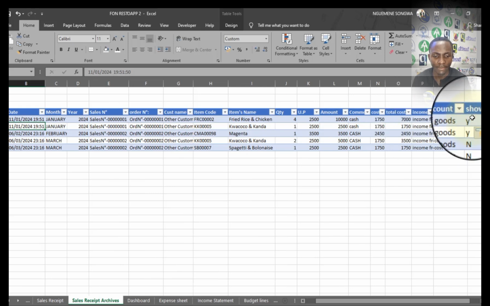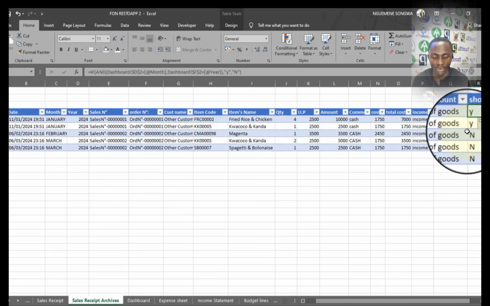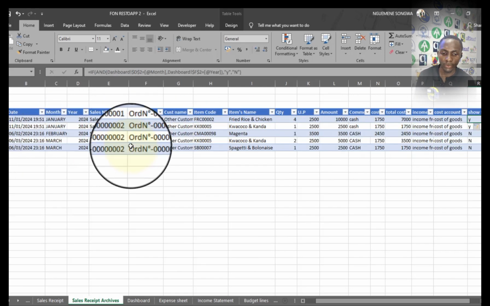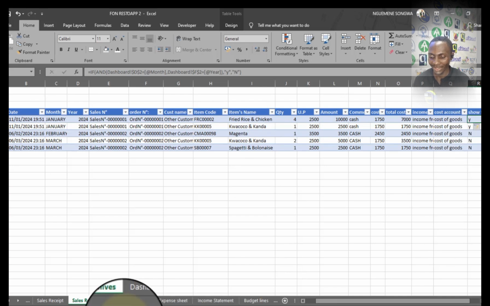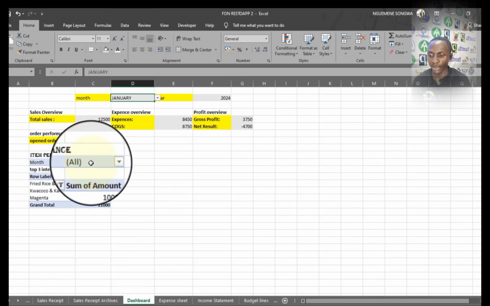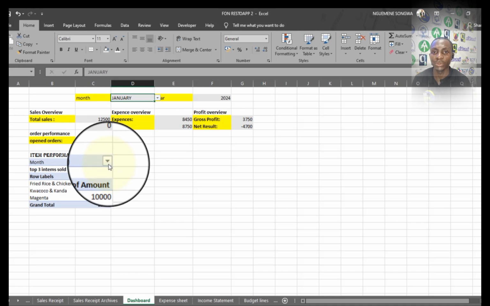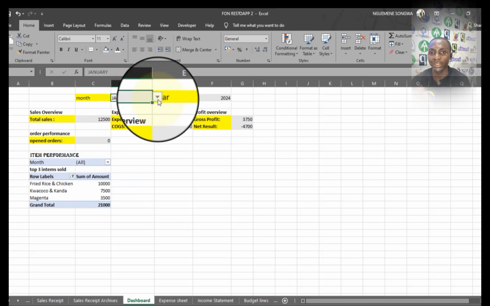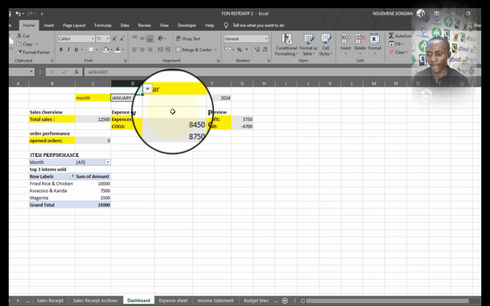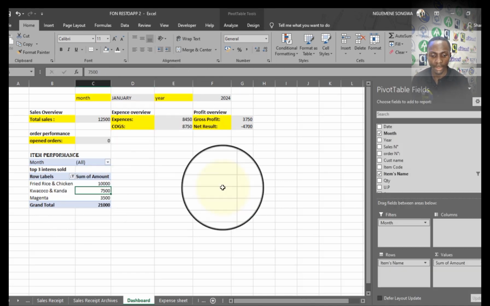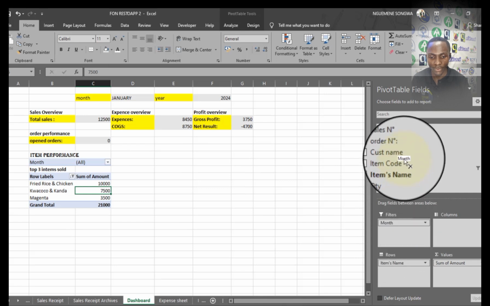So you see, each time we have January and 2024, it will show you y, and each time it doesn't, it will show you n, which is actually good. So we come here, we will not filter in terms of the months or the year anymore. We filter it in terms of this column. Each time it shows yes, it means that this month has actually been visible at the level of our data source. So I'll click on the pivot table, then I'm not going to filter in terms of months anymore.